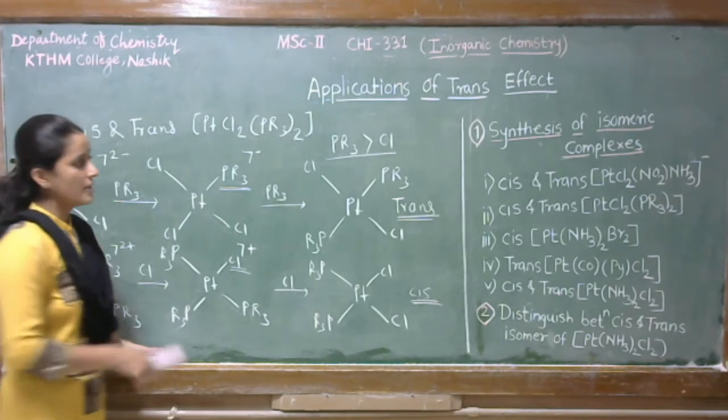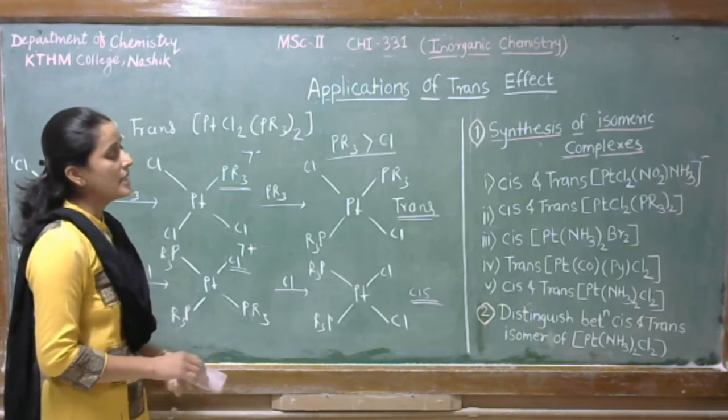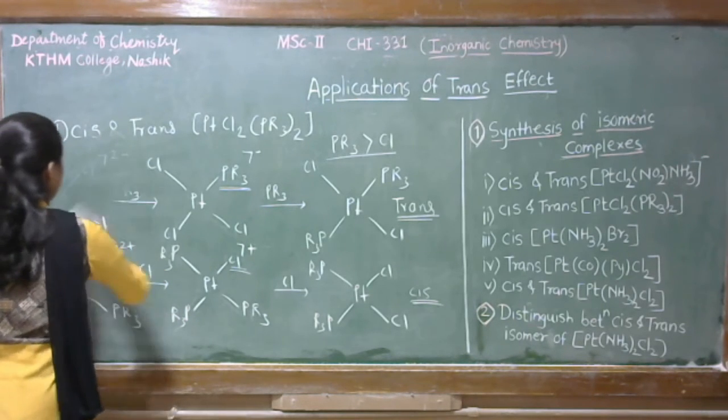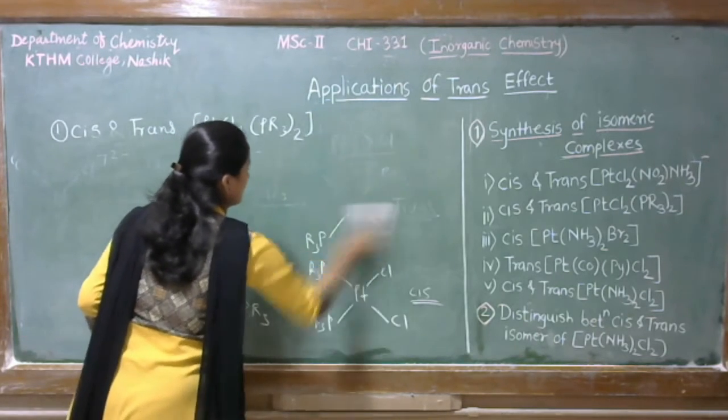Okay student, so let's see the next application, that is synthesis of cis Pt(NH3)2Br2. These applications are very easy.